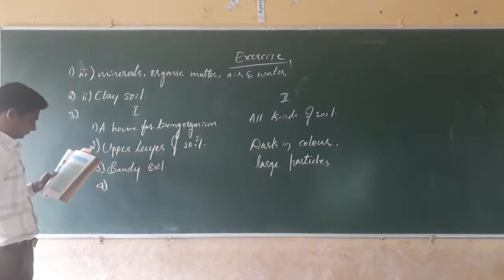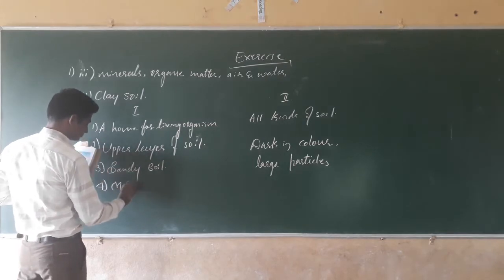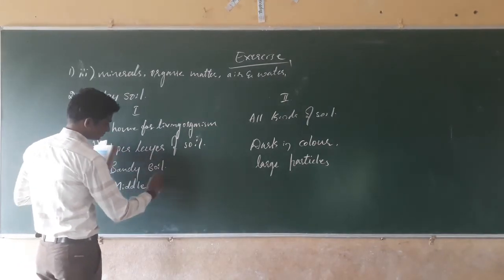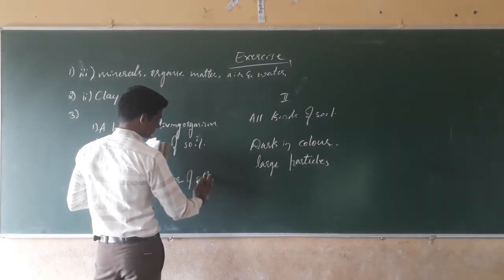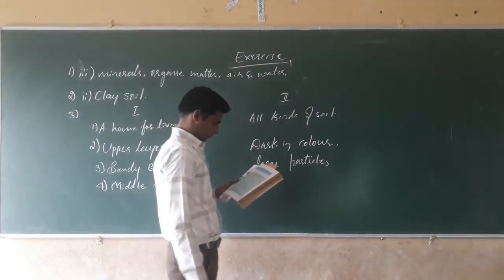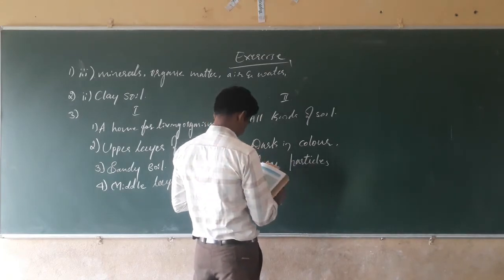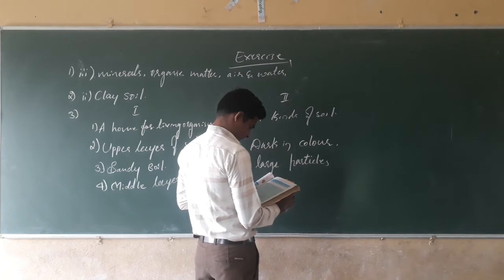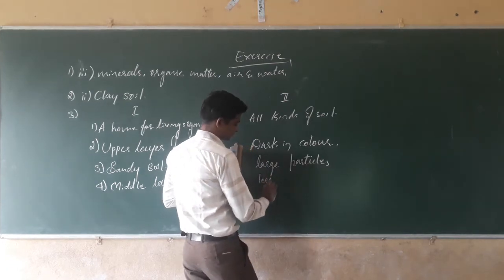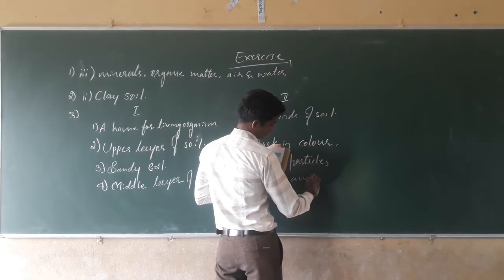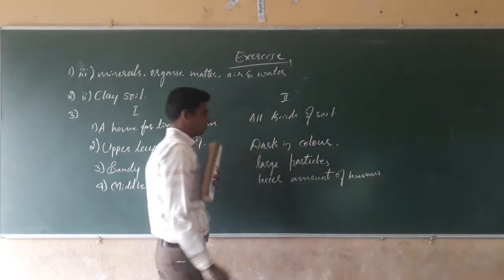Fourth one, middle layer of the soil. The correct answer is lesser amount of humus.